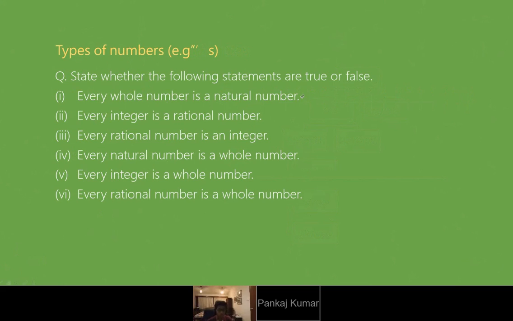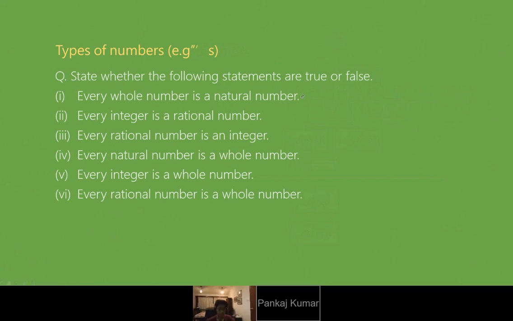Fourth, every natural number is a whole number. True. Great. Next, every integer is a whole number. False. Give an example: minus 1 is not a whole number. Every rational number is a whole number. False.